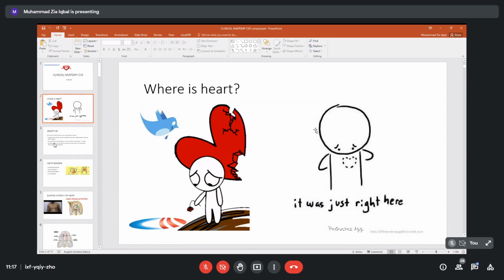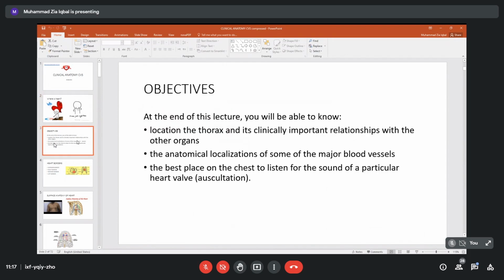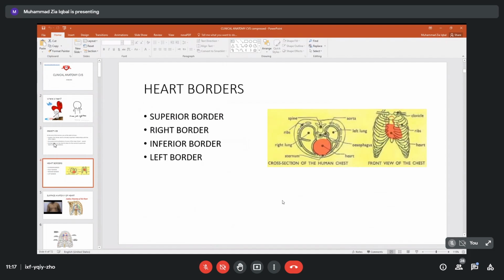Did you get my point? Now, in this cardiovascular system, in a diagram we are looking at this heart over here, but how is this in a patient, how can we mark it out in a patient? So we have taken this in your biology lecture also, but again to revise this, this is very important.